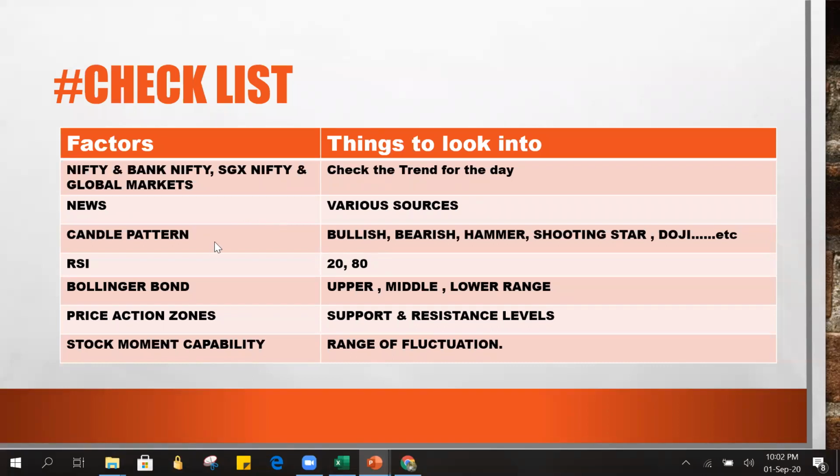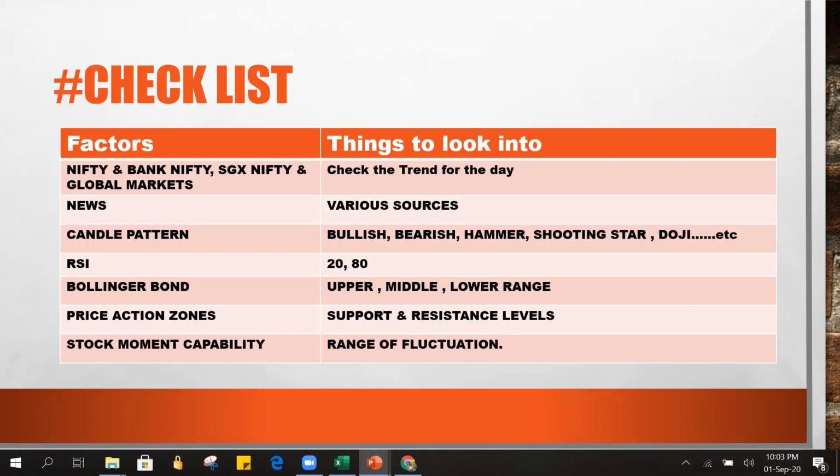And then we have candle patterns, which we studied for Nifty and Bank Nifty, and for two stocks we will study the candle patterns, RSI and Bollinger, and try to arrive at entry, target and stop loss. And price action zones, and stock momentum capabilities, which is nothing but the amount of fluctuation that a stock can make on that day.